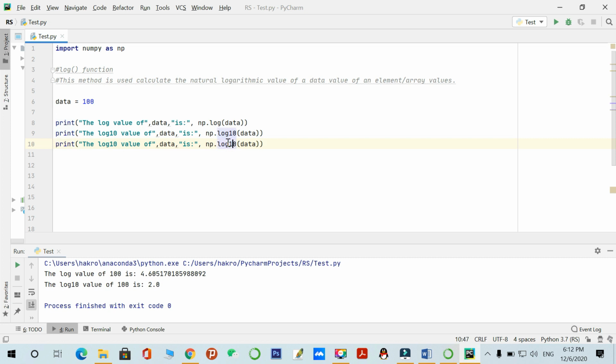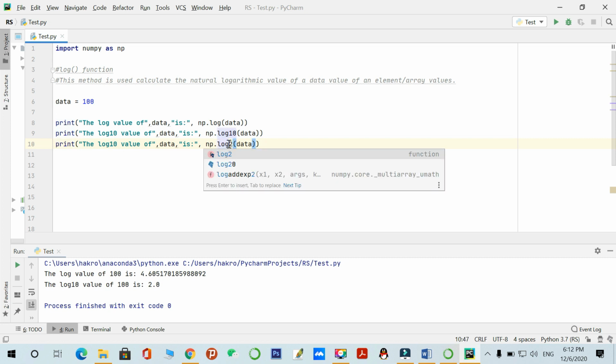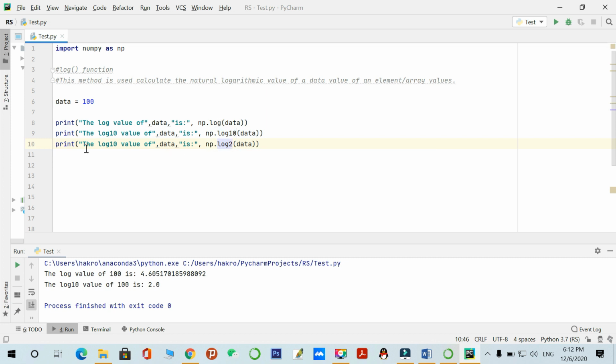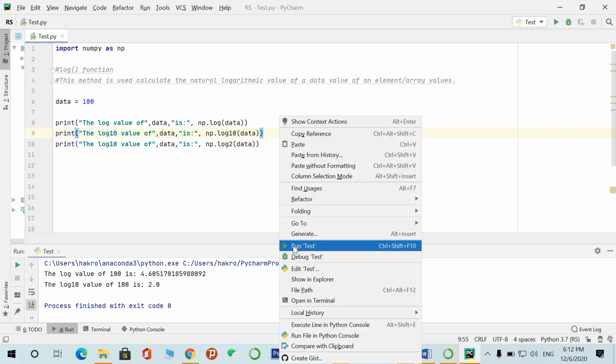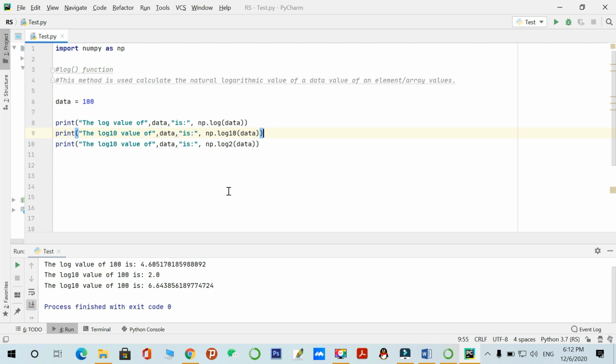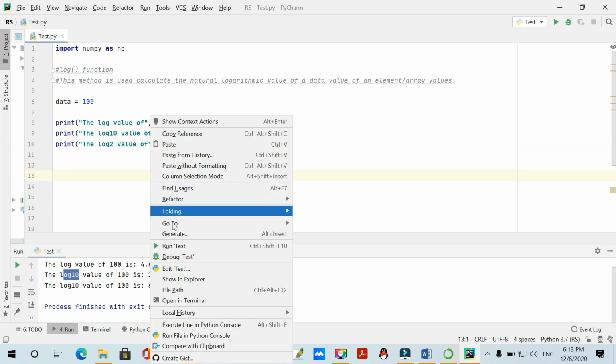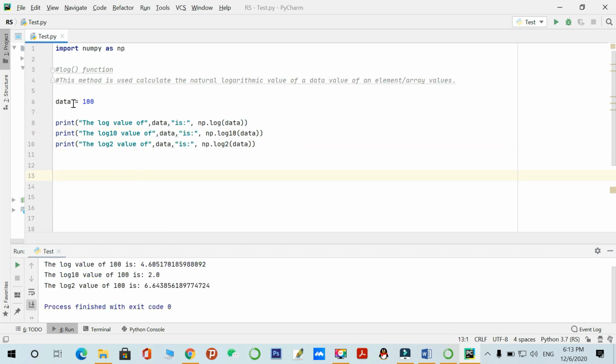You just have to change this one. So there are the log, log10 and log2 functions of the NumPy library, which we use to calculate the logarithm value. Here you can see the log, log10 and log2 we have performed on this data 100.